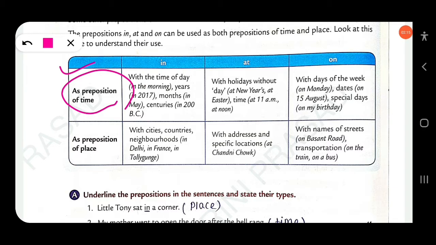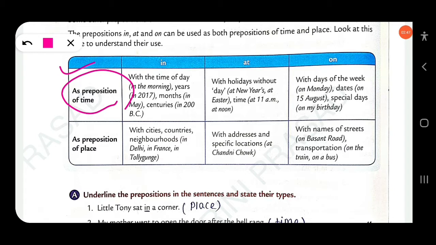We also use at before special days like at New Year's, at Christmas, and before time: at 11 a.m., at 2 p.m. We also use at before night, noon and midnight. Not in noon or in night, this will be wrong: at noon, at midnight, at night.